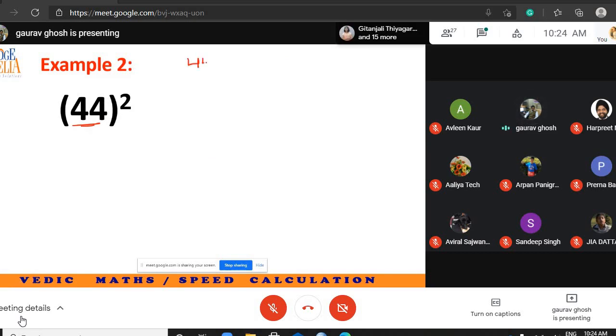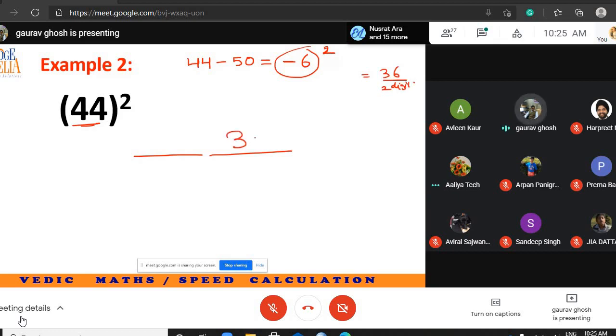44. 44 is very close to 50. So from 44 I subtract 50. What do I get as the intermediate answer? Minus 6. Now let's reach the final answer. You square this. Minus 6 whole square is 36. This is of 2 digits, so there is no problem; I can write it here, 36. What should I write here? 25 minus 6. So this will be the final answer.